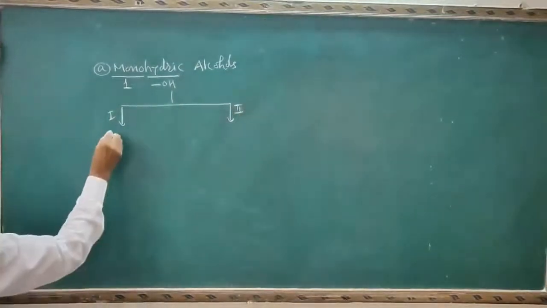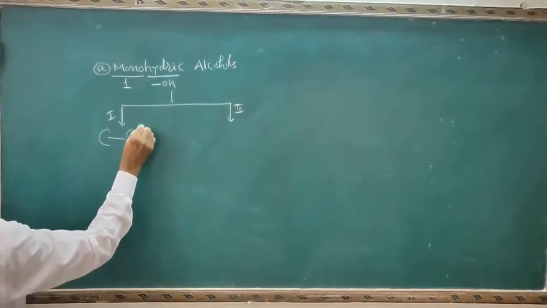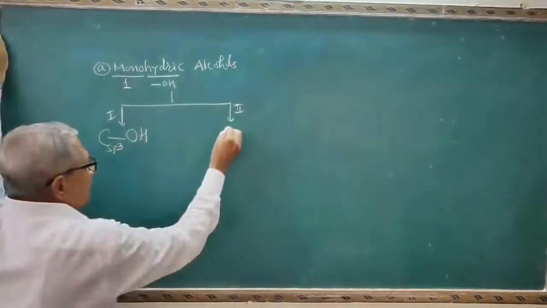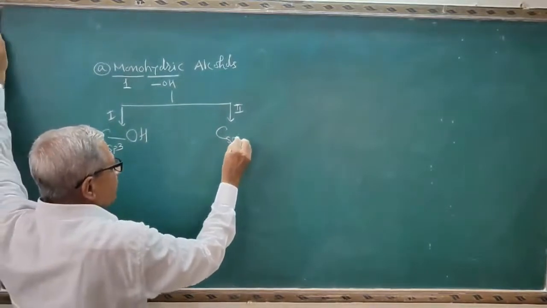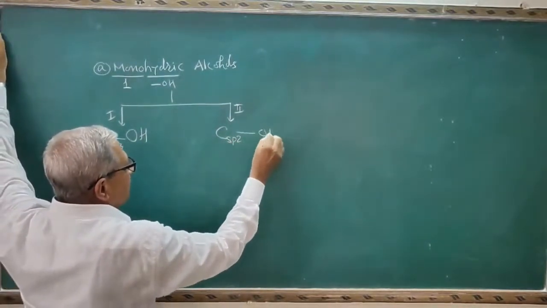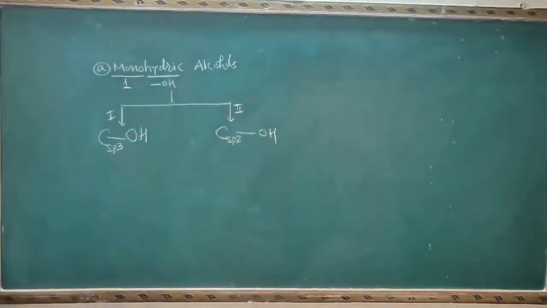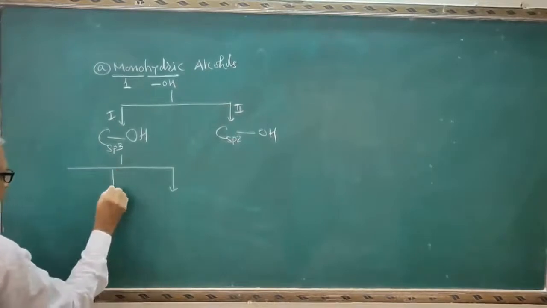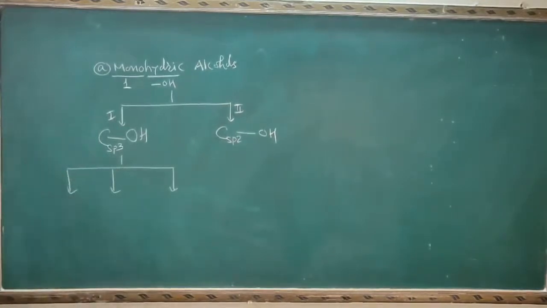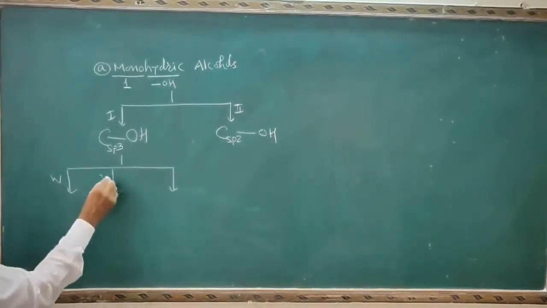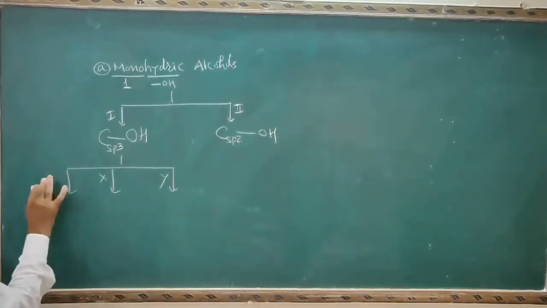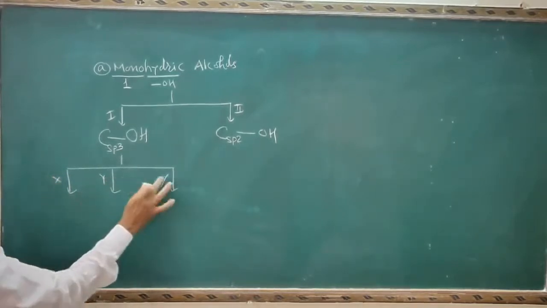First, alcohols in which the OH group is attached to the sp3 carbon, and alcohols in which the OH group is attached to the sp2 carbon atom. These are again classified into 3 types: X, Y and Z.